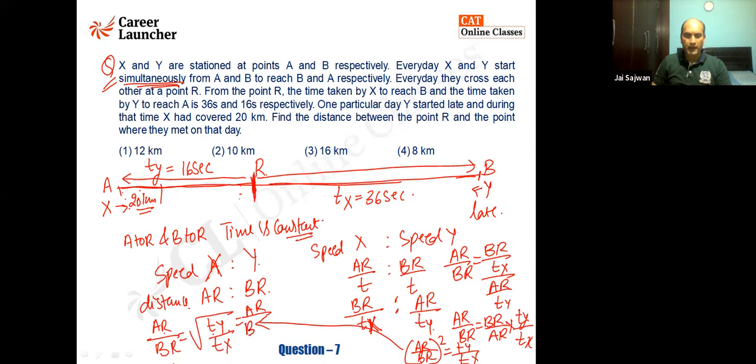AR upon BR is coming out to be the square root of TY upon TX. How much is it? 16 upon 36. So the root of this will be 4 4s are 16, 4 9s are 36. That is 2 by 3. So AR upon BR, my dear, it is coming out to be 2 by 3.